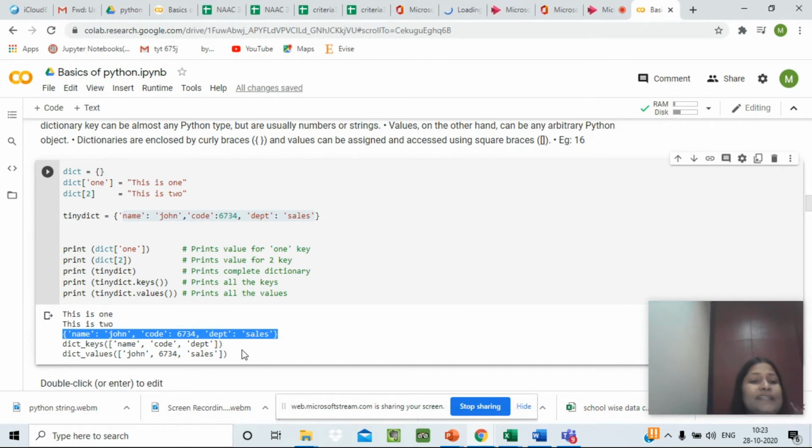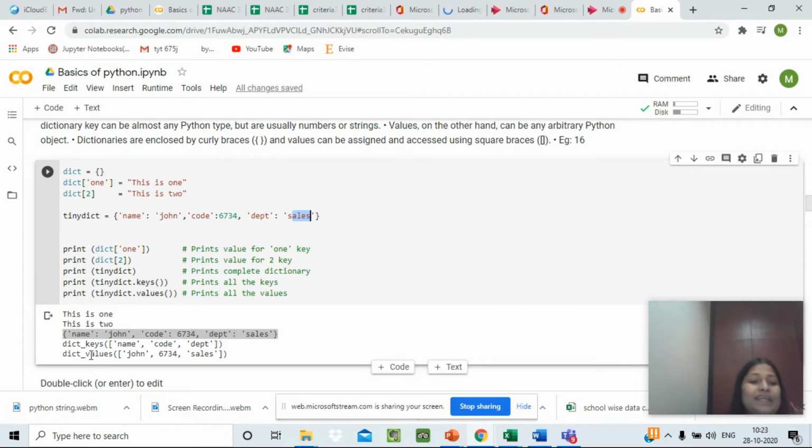Now, what are the dictionary keys? Values written before the colon are called dictionary keys. Name, code, and department are the keys which are not going to change and will be common even if we have 1,000 rows of entry. But the values can differ: John, the employee code, and the department to which that person belongs.